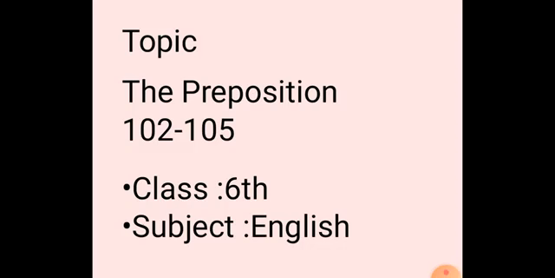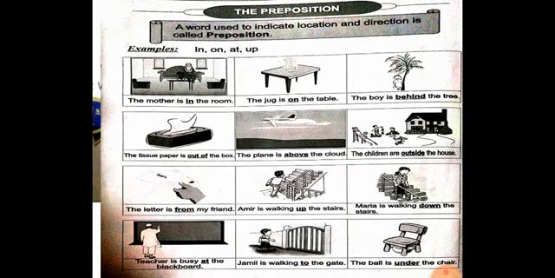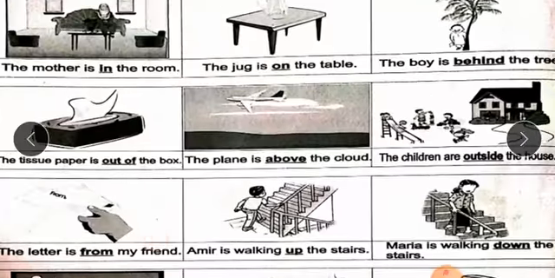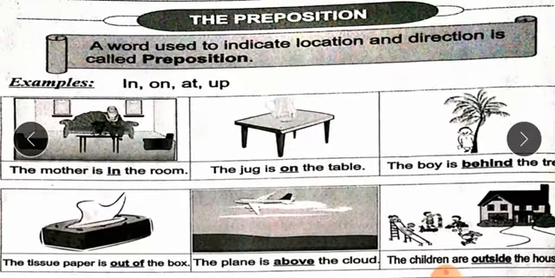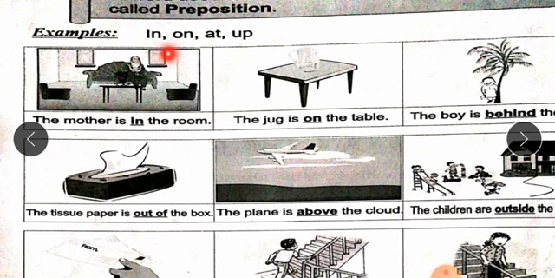Open your books on page 102. Students, preposition is a part of speech. A word used to indicate location and direction is called preposition. Indicate means show karna, location makam and direction rukh. For example, in, on, at, up, etc.